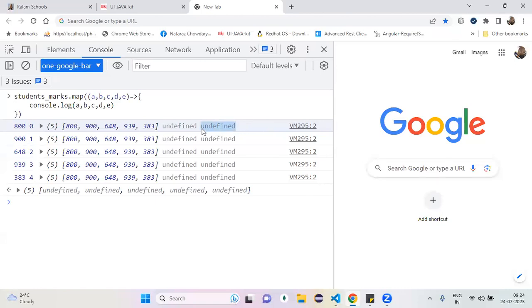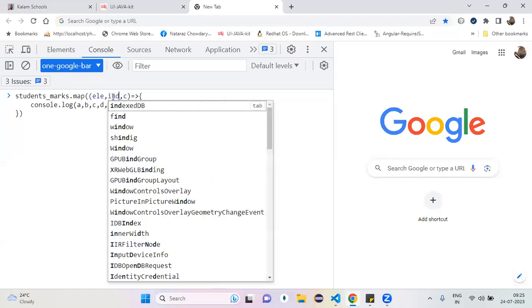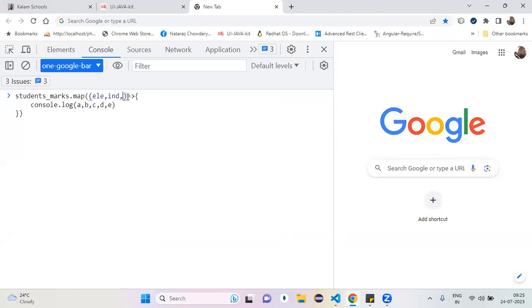Fifth argument, passed or not passed? Not passed. Fourth argument? Not passed. Third argument? Passed. Second argument? Passed. First argument? Passed. So how many arguments did he pass values for? Three. Now the proper values: the first one is your element value, the second one is the element index, and the third one is your original array. Yes or no?